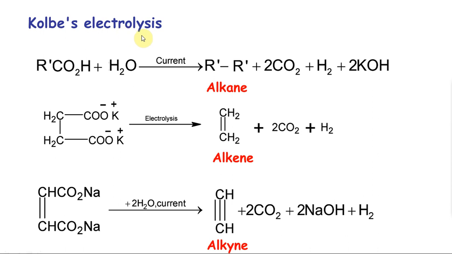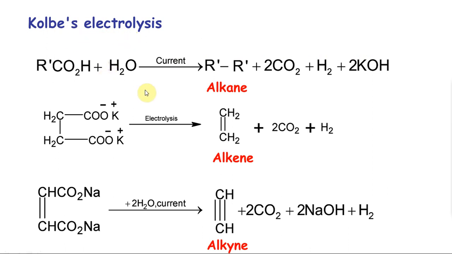Kolbe electrolysis. Hermann Kolbe is a German chemist, extremely popular. You actually can relate two of his PhD students that he guided. One of them is Zaitsev, who got the name after the Zaitsev product. The other one, it's not Hoffman. Zaitsev is one of the students. The other one is Markovnikov. The Markovnikov principle is based on the Russian chemist Markovnikov, who also did his PhD under Hermann Kolbe.